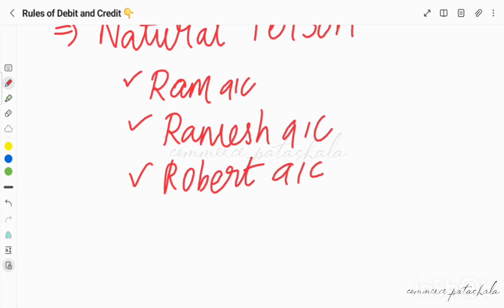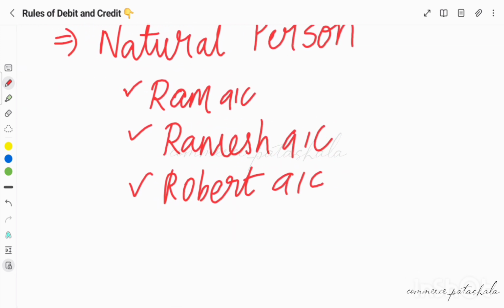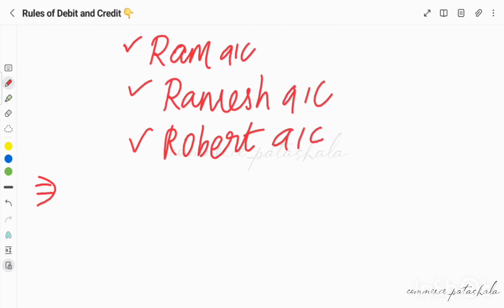We deal with debtors, creditors, all these, right? Those can be like Ram, Ramesh, Robert. We take the names of those persons. So those persons are called what? Natural persons. So the personal account rule tells us what to do, either to debit or to credit, when we are dealing with a natural person.